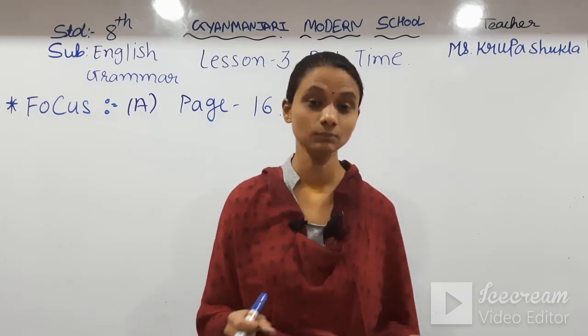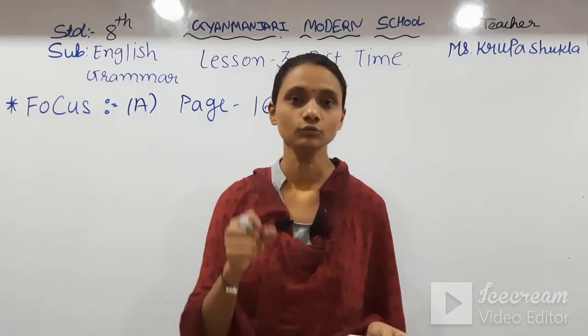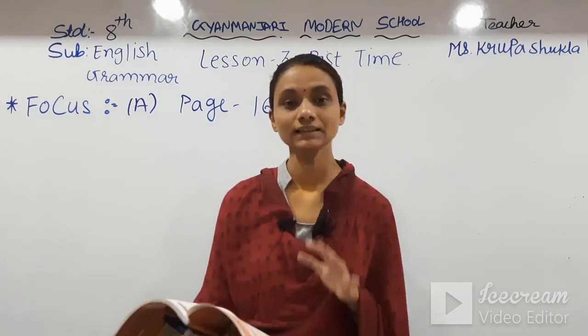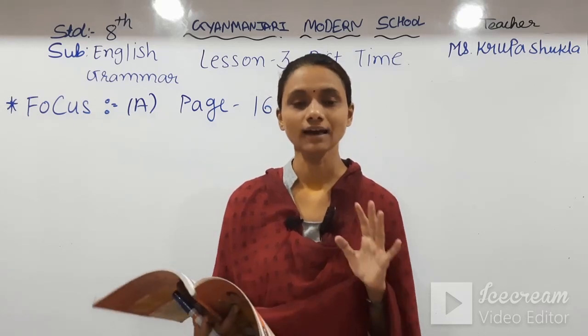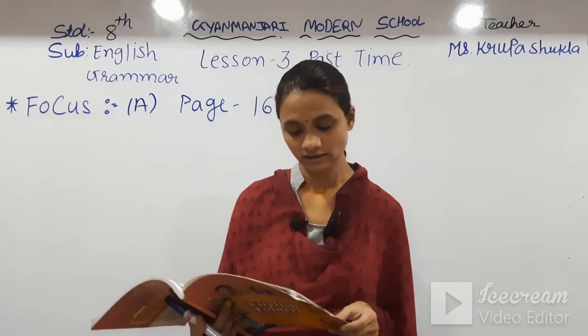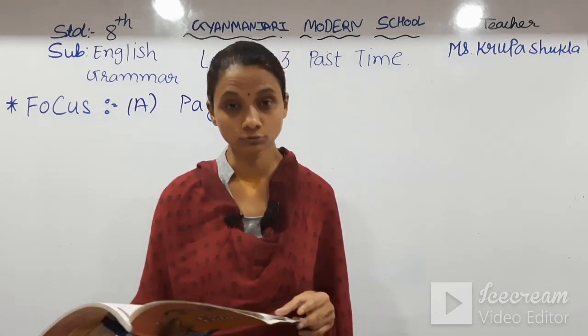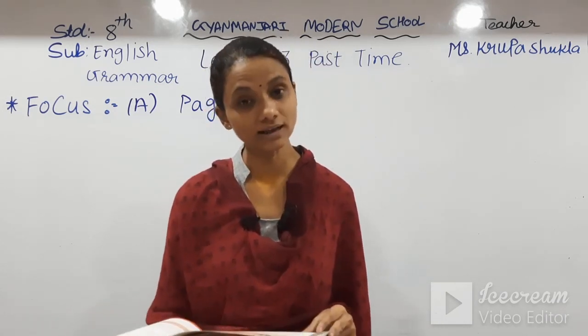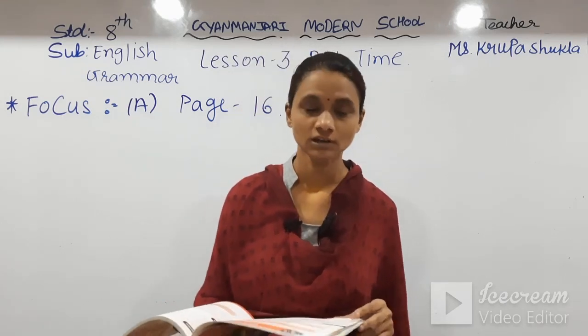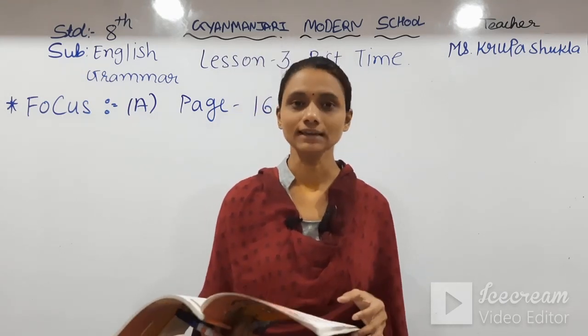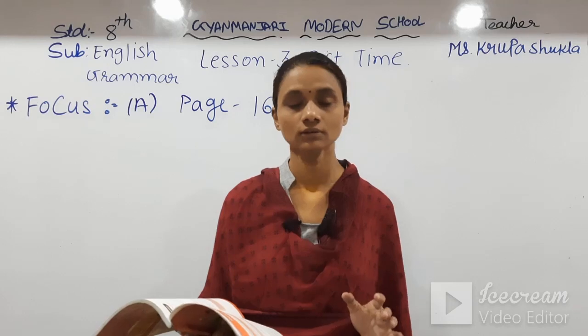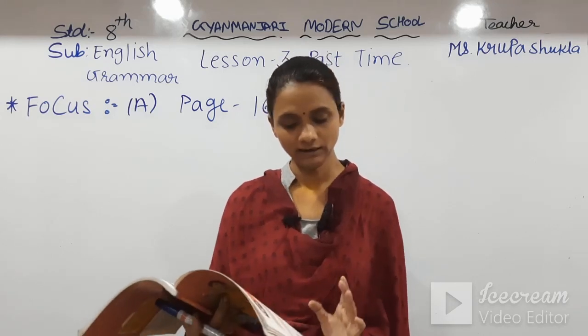As our unit name is Pastime, we have to fill these blanks with the help of past tense, and the two tenses you are told to use are simple past or past continuous. It means you have to use only these two tenses while filling in the blanks.